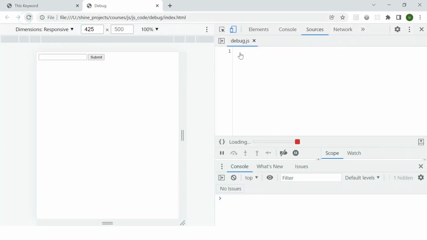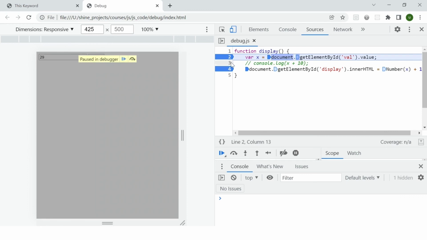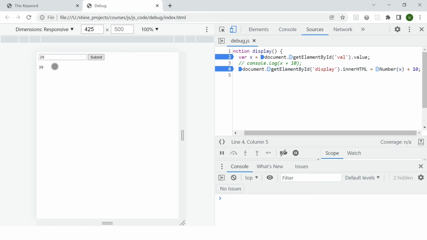Now if I refresh, and I add 20 over here or 29, and click on submit, the debugger will start executing again. I will click on this blue continue button. Now I will get 29 as a string, but here I'm converting it. So the result is going to be a complete value, which is 39. So this is how we can debug our code.